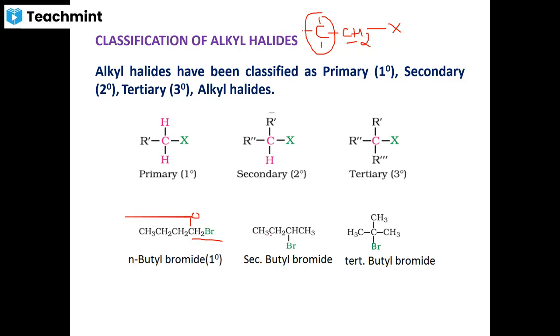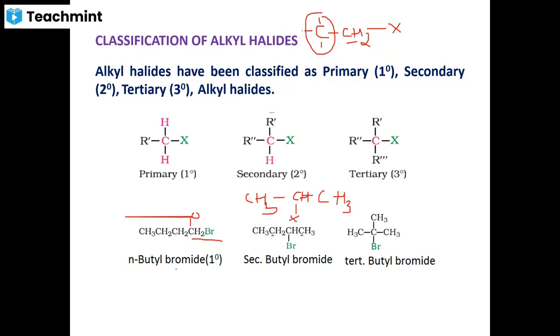If it is bonded to two other carbon atoms in the chain or two methyl groups, like this, CH3, CHX, CH3, then it is called a secondary alkyl halide. If three methyl groups or three other carbon atoms of the chain are attached, it is called a tertiary alkyl halide.